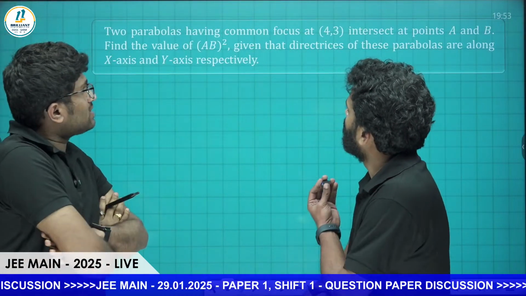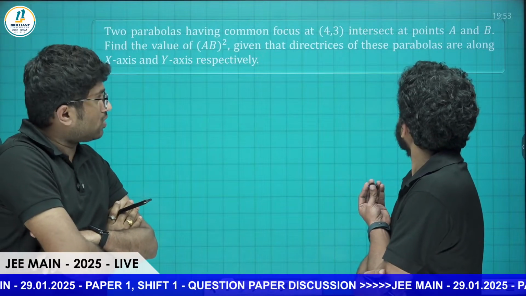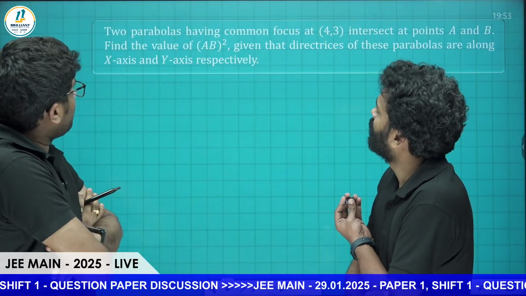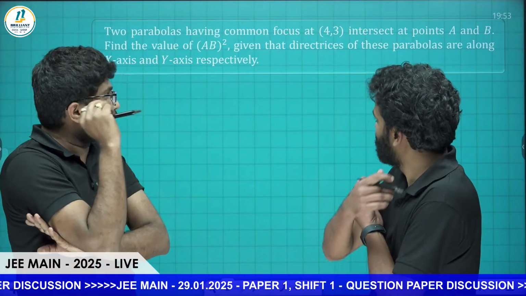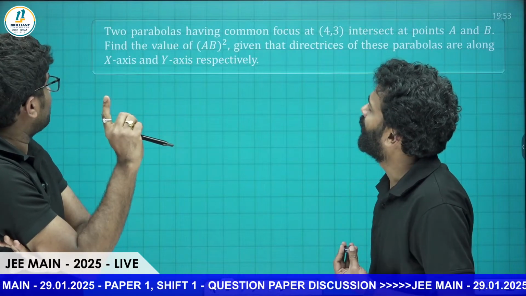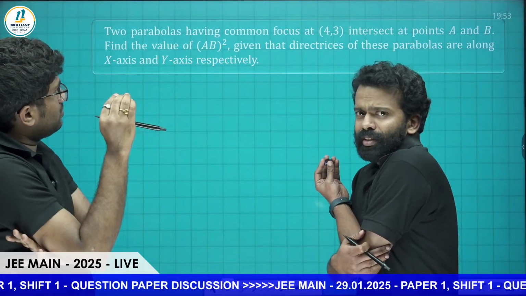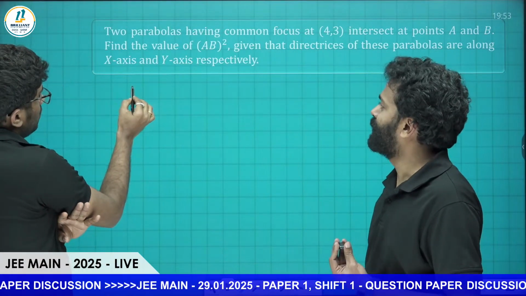So two parabolas, one having focus at 1, 3 and the other having focus at 4, 3, intersect at 2 points A and B. Find the value of AB square, that is, the square of the distance between these 2 points. We need to find it, given the directrices of the parabolas are along the x-axis and y-axis respectively. To do this, you need to know the basic definition of parabola. That only you need. Eccentricity equal to 1.